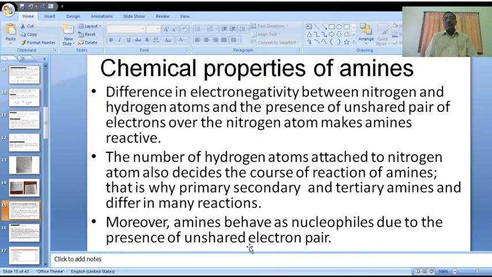Moreover, amines behave as nucleophiles due to the presence of an unshared electron pair. On that particular nitrogen atom, there is a pair of electrons. Due to that reason, it behaves as a nucleophile. It participates in many reactions.